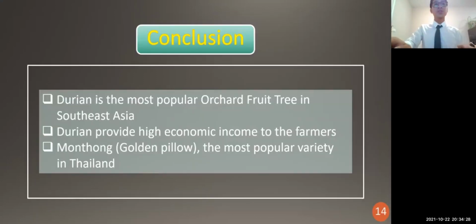For the conclusion, durian is the most popular orchard fruit tree in Southeast Asia, and durian provides high economic income for farmers. And Monthong, especially the golden pillow, is the most popular variety in Thailand.